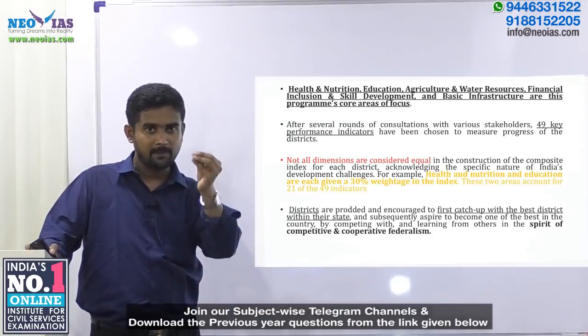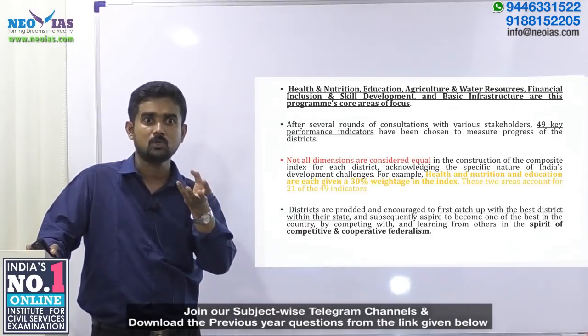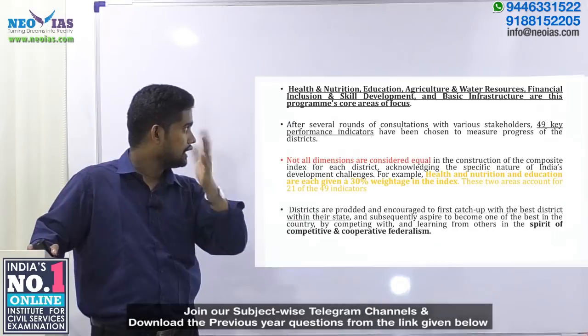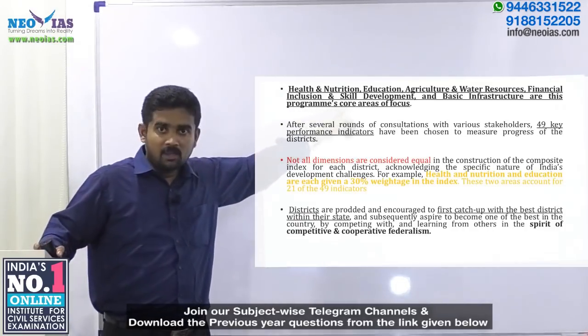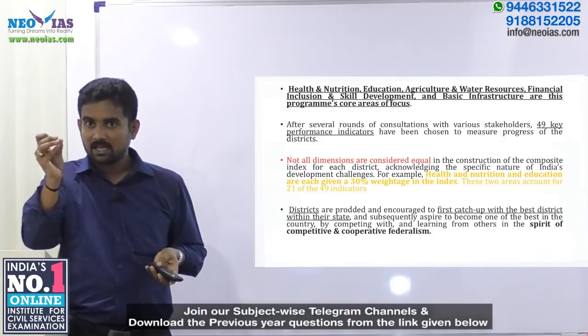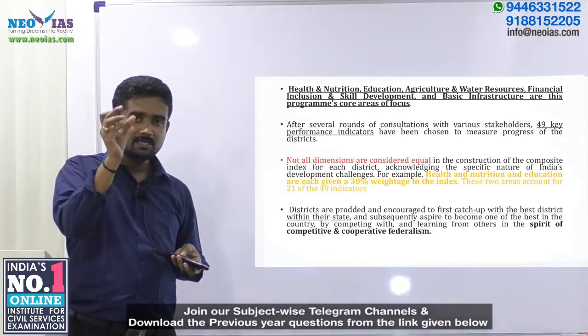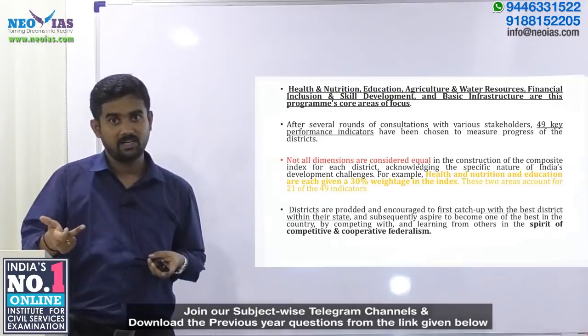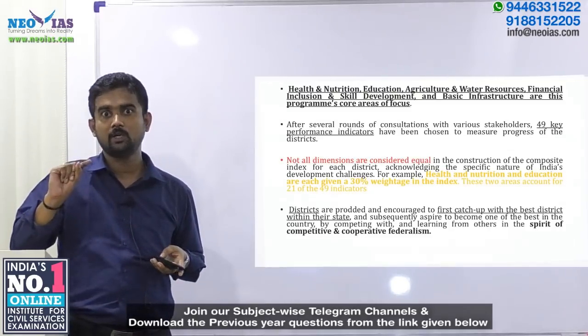These are the 49 parameters on which the district needs to showcase its development. From all these six dimensions, the weightage for different sectors is different. That is again a key point we need to understand.